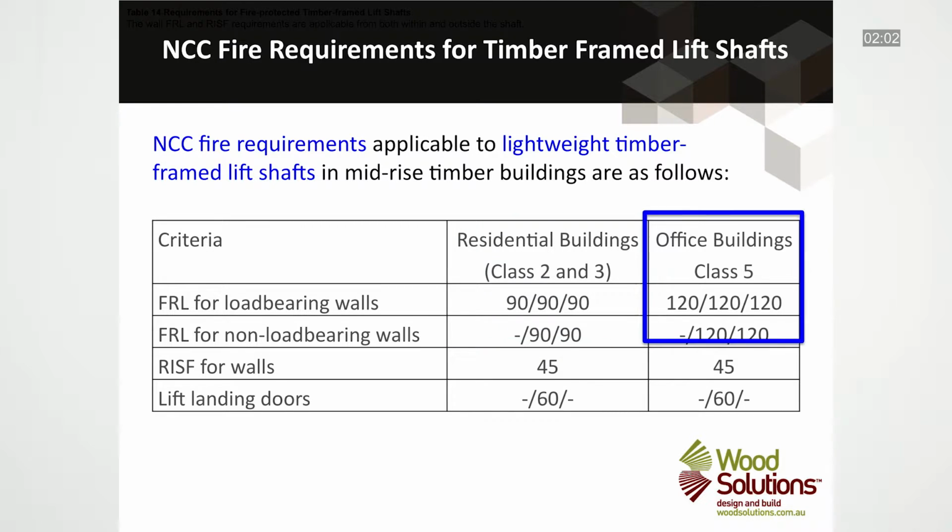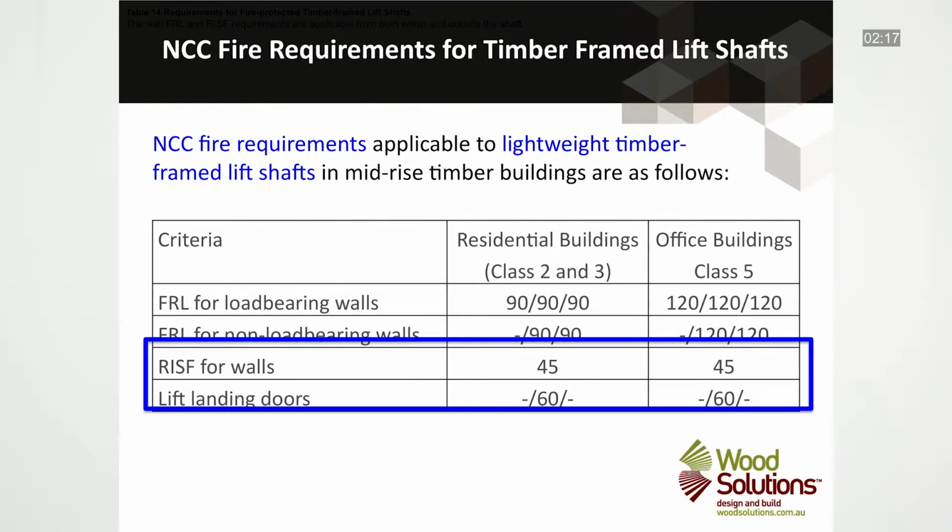For mid-rise office buildings of 4 stories and above, the FRL required is 120-120-120 for load-bearing walls, and -120-120 for non-load-bearing walls. For all these 3 classes, an RISF value is also required of 45 minutes, and for the lift landing doors, an FRL is required of -60-.